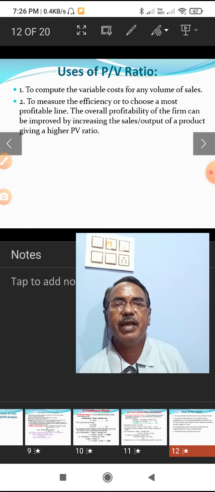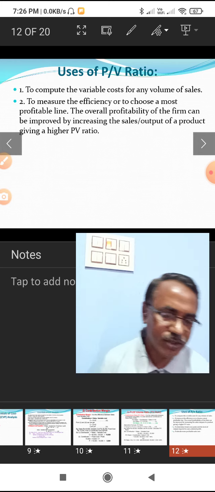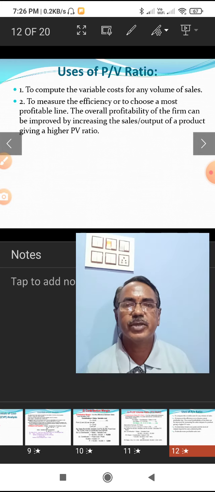To measure the efficiency or to choose the most profitable line, the overall profitability of the firm can be improved by increasing the sales output of the product given a higher PV ratio. When the PV ratio is higher, it yields more profitability. That is the assumption.